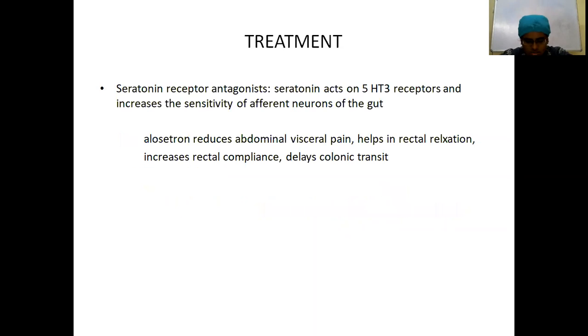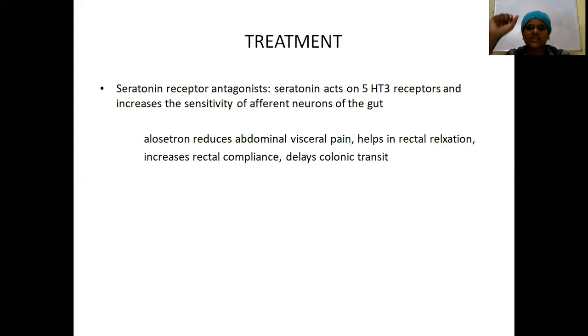Next, in the diarrhea predominant type, what you want to try is a serotonin receptor antagonist. Serotonin acts on the 5-HT3 receptors and increases the sensitivity of the afferent neurons of the gut. So these patients will perceive the pain. This will help in pain perception. So you want to antagonize, you want to block that effect of the serotonin. So serotonin receptor antagonists will be given.